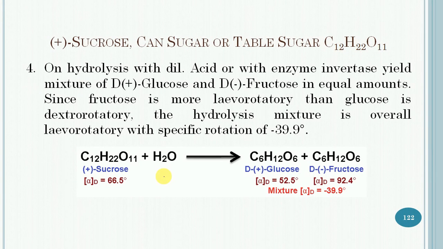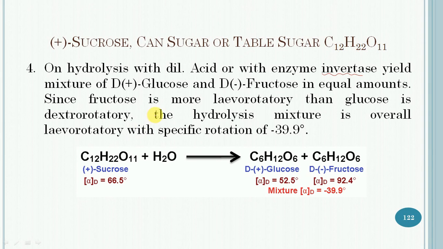The next property: on hydrolysis with dilute acid or with an enzyme such as invertase, which is present in yeast, sucrose yields a mixture of D plus glucose and D minus fructose in equal amount.